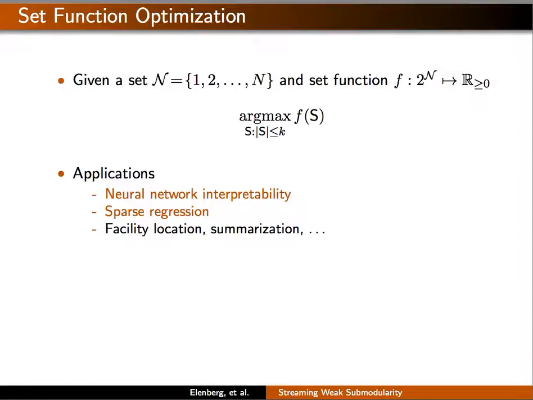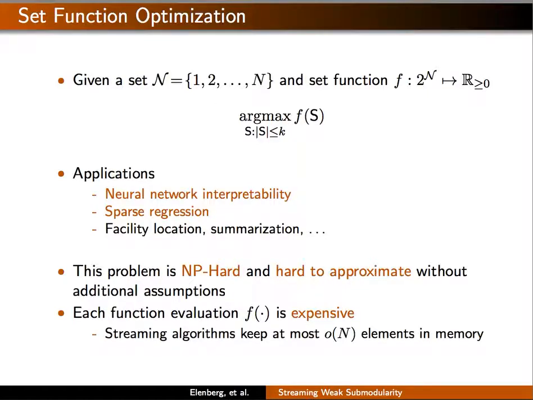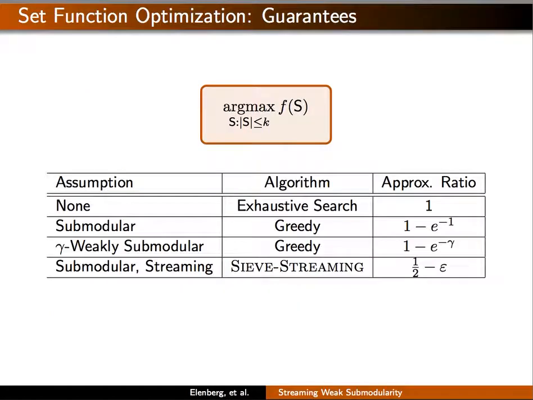There are 2 potential issues with this approach. If we make no additional assumptions, then the general problem is NP-hard and hard to approximate, meaning we need to check all n choose k subsets to find the best one. Moreover, in our application, each call to f requires performing inference on a deep neural network, which could take seconds, and so we also want to reduce the number of function evaluations. To address this second issue, we would like to design streaming algorithms, which make one pass over the data, maintain a sublinear number of elements in memory, and minimize the number of function evaluations.